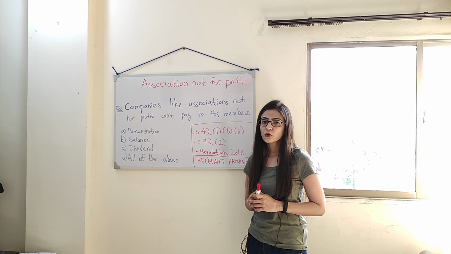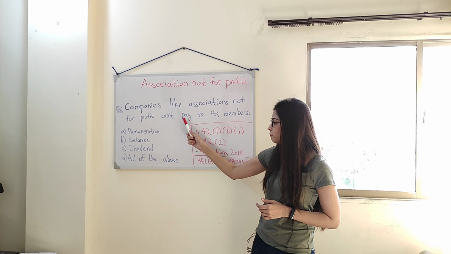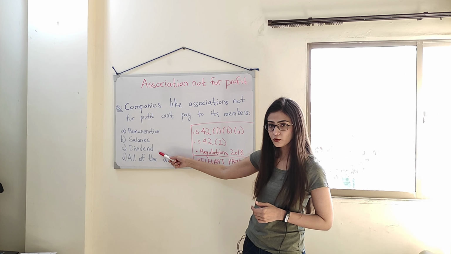The question goes as follows: companies like associations not for profit cannot pay to its members which of the following? The first option is remuneration, the second one is salaries, the third one is dividend, and the fourth one is all of the above.